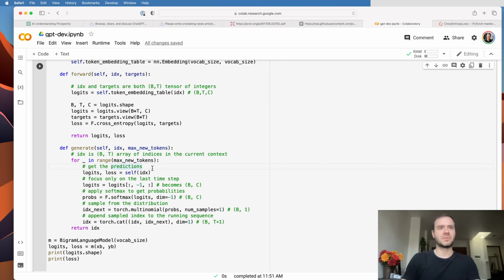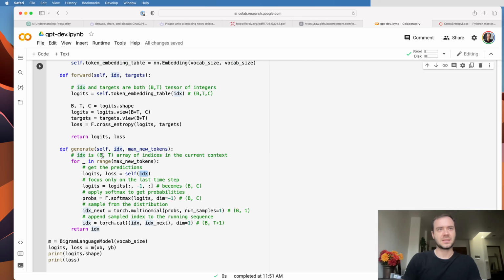Now, inside the generation, what are we doing? We're taking the current indices, and we're getting the predictions, which are in the logits. The loss here is going to be ignored because we're not using it, and we have no ground truth targets that we're going to be comparing with. Then once we get the logits, we are only focusing on the last step. So instead of a b by t by c, we're going to pluck out the -1, the last element in the time dimension, because those are the predictions for what comes next.